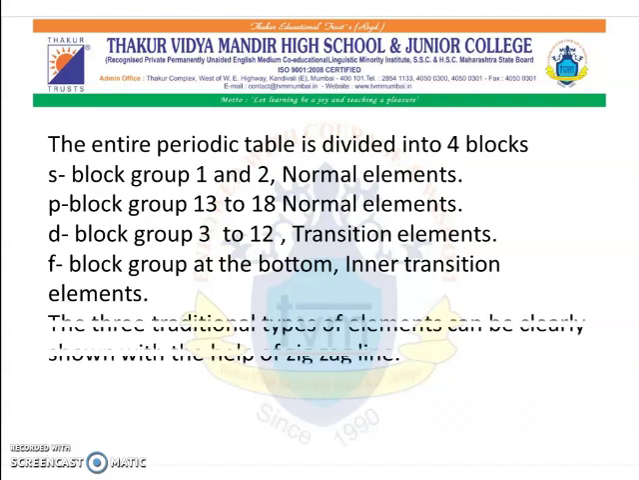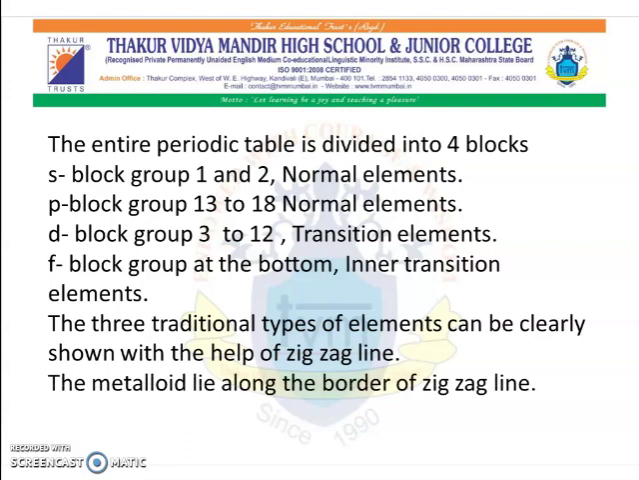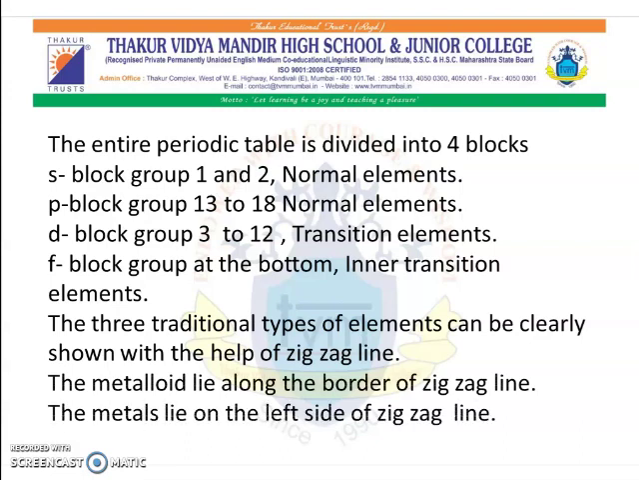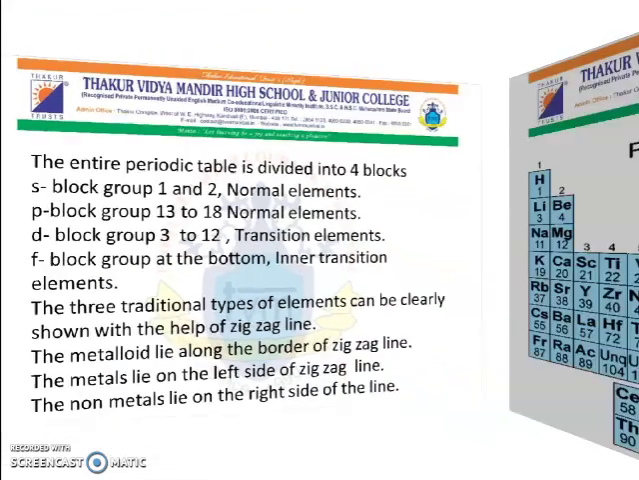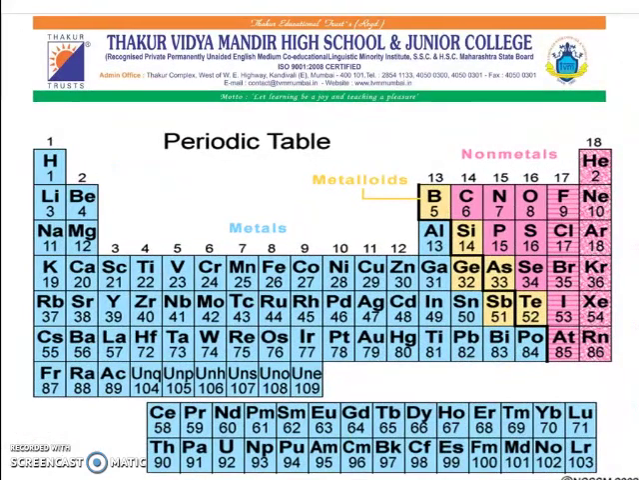The 3 traditional types of elements can be clearly shown with the help of zigzag line. The metalloids lie along the border of the zigzag line. The metal lies on the left hand side of the zigzag line, and the non-metals lie on the right hand side of the zigzag line. Now this can be seen in the periodic table which is shown on this slide.